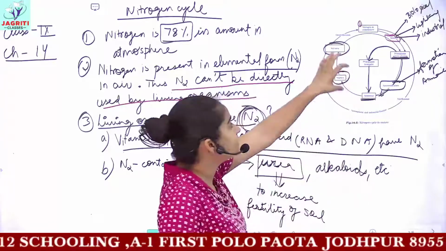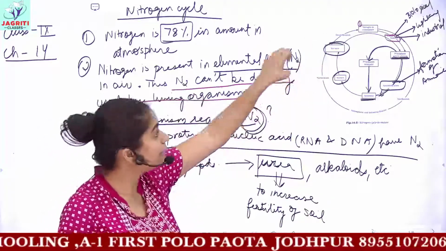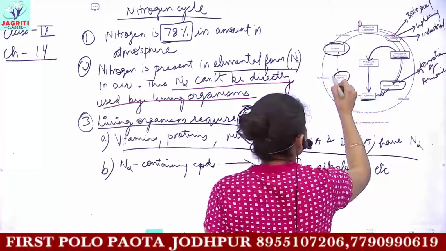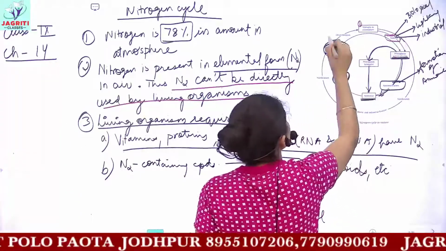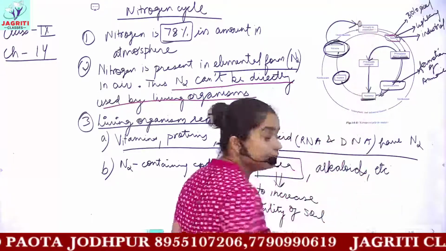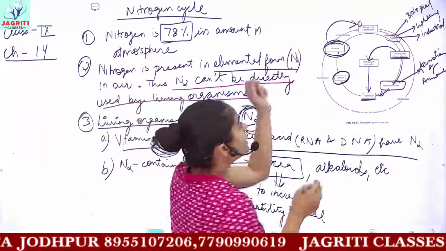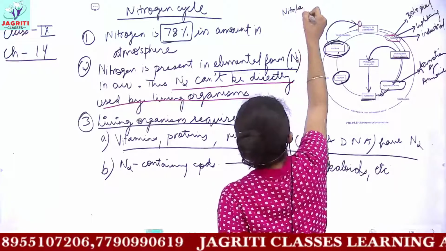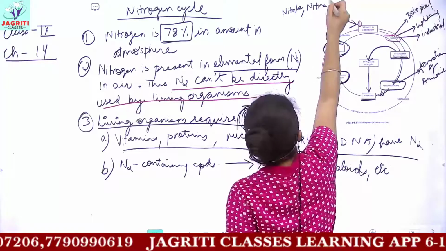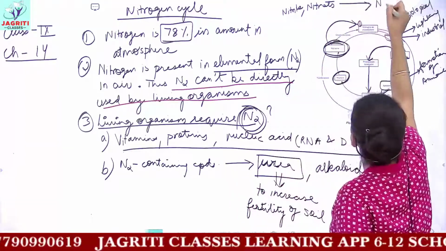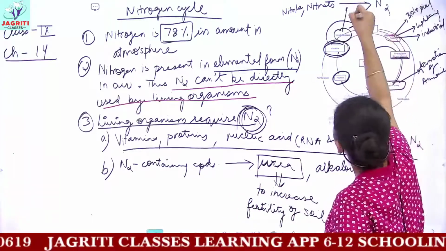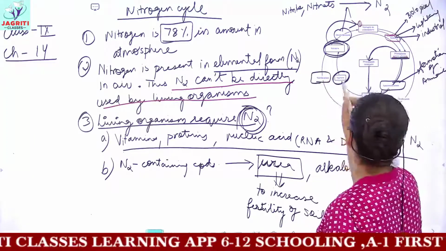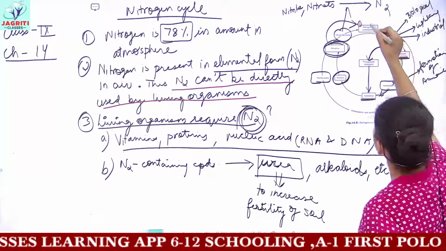And when these nitrates and nitrites are present, there is another category of bacteria which again break these nitrates and nitrites into the elemental nitrogen form. When nitrites and nitrates are converted back to nitrogen, this process is called denitrification. And nitrification is what? Nitrification is conversion of nitrogen.